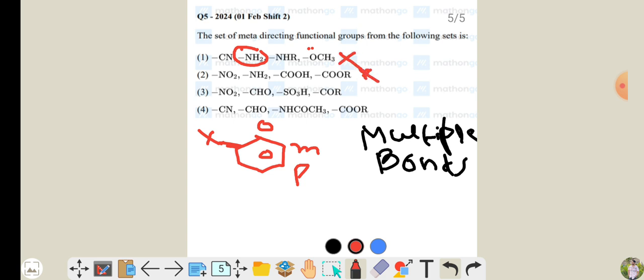Then the third option, all have double bonds, there is no single atom which can donate. In this one also, nitrogen lone pairs are there to donate. So that's why the fourth option is also not possible, so third option will be your correct answer.